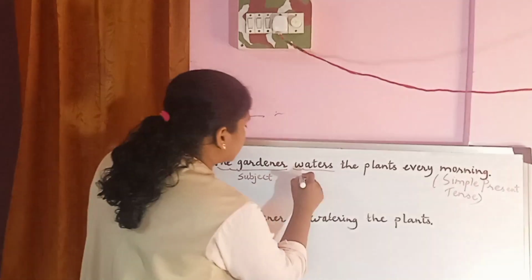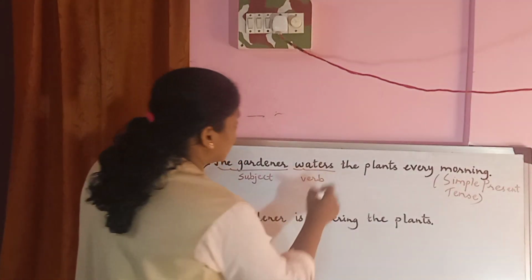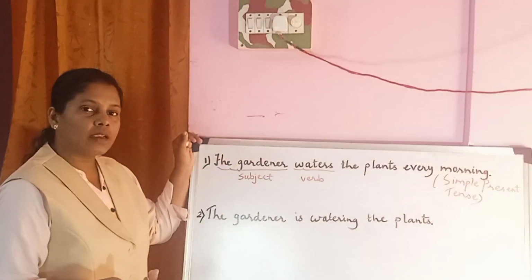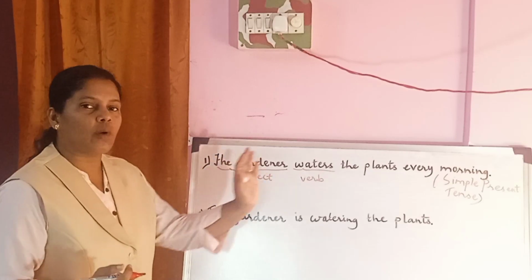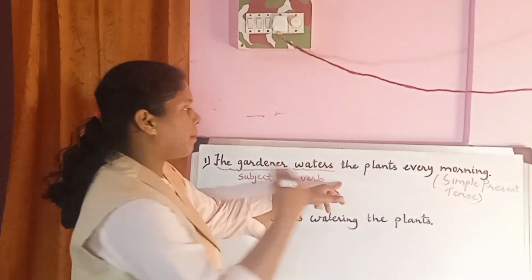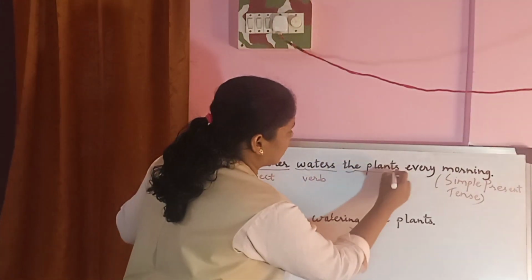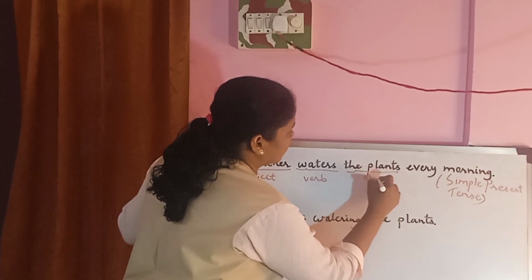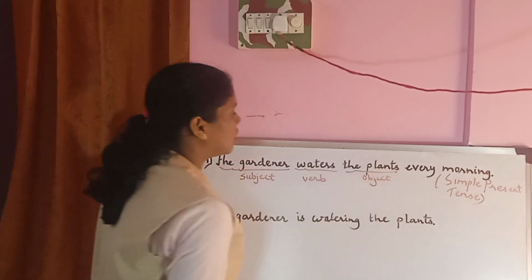Waters is the verb in the sentence. And what is it doing? It is watering what? It is watering the plants. So the plants becomes the object. The plants is the object in the sentence.